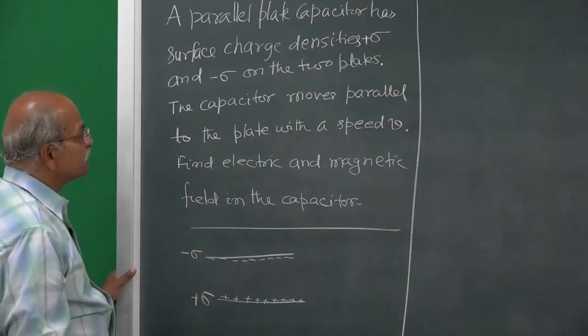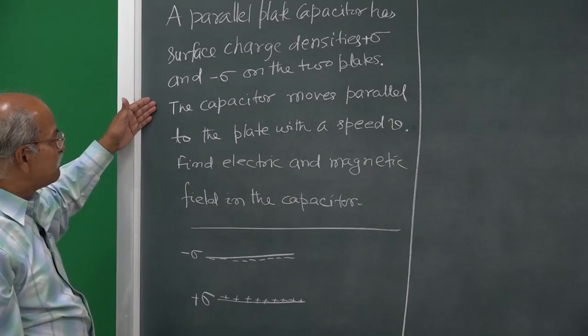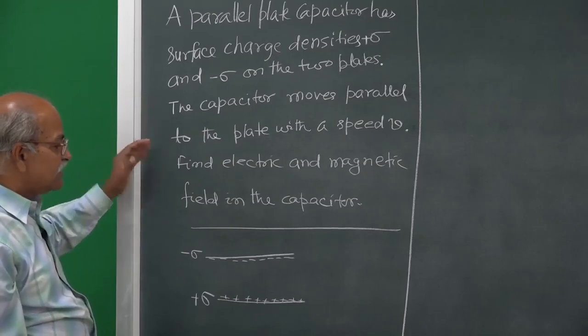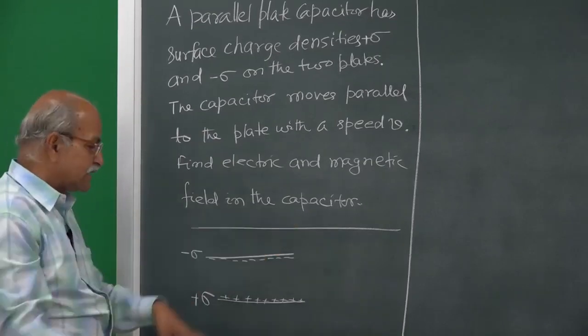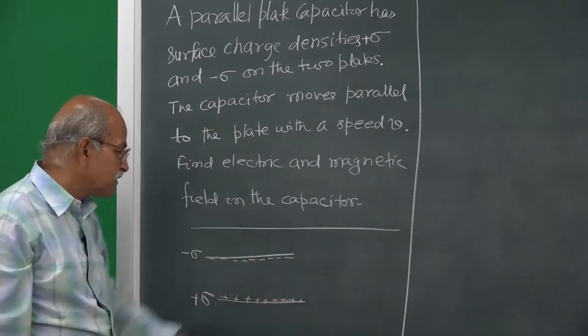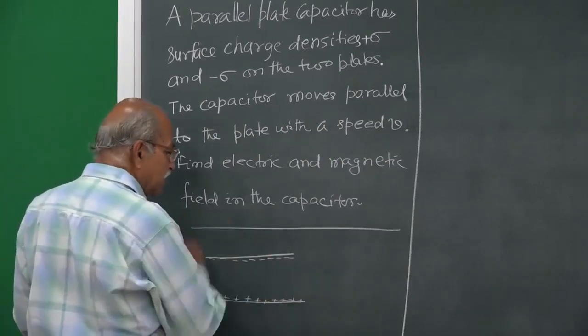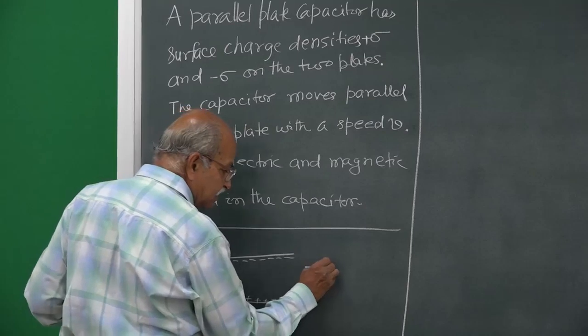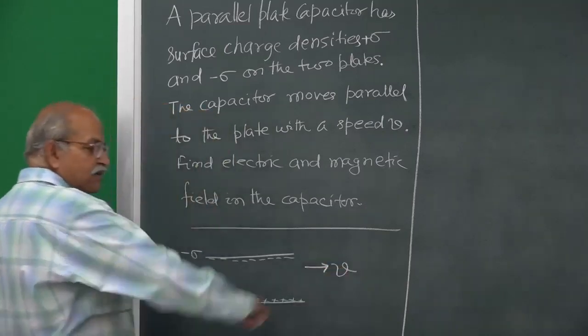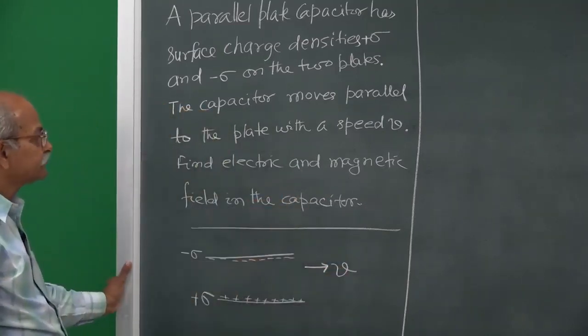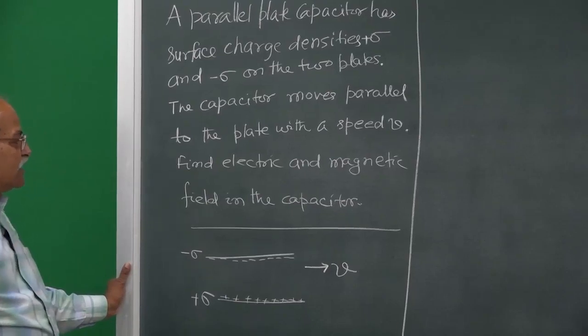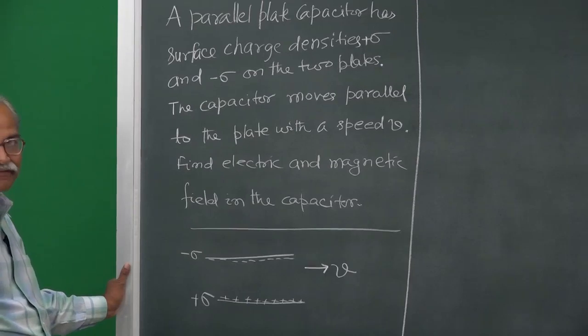So, that is the first part. The capacitor moves parallel to the plate with a speed v. So, if this is the plate, it is parallel. So, we can say that this whole capacitor is moving with a velocity v in this direction, which we will take x direction. So, you have to find electric field and magnetic field in the capacitor.